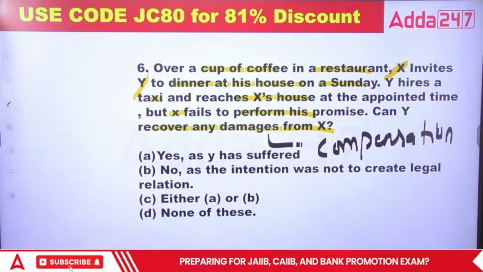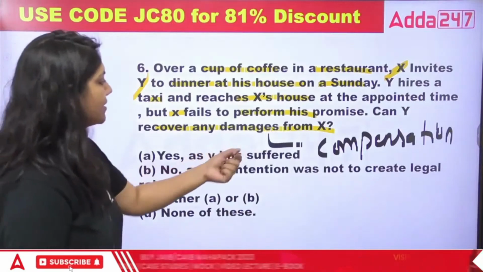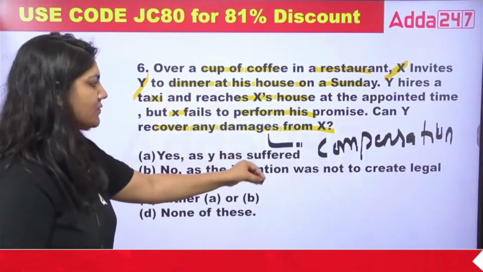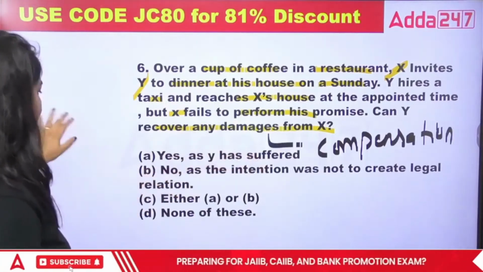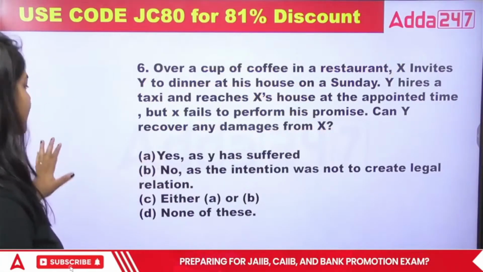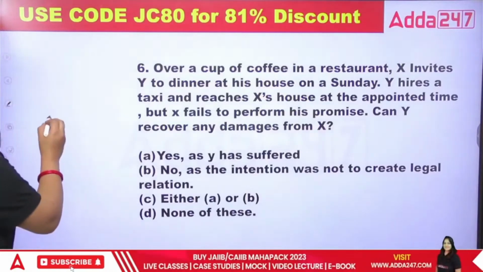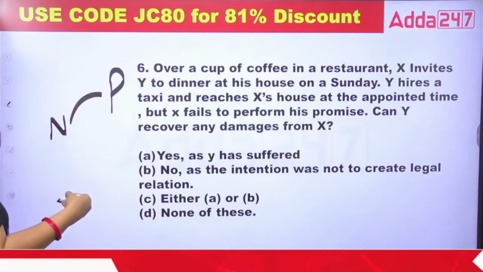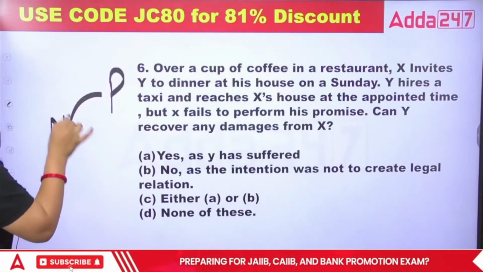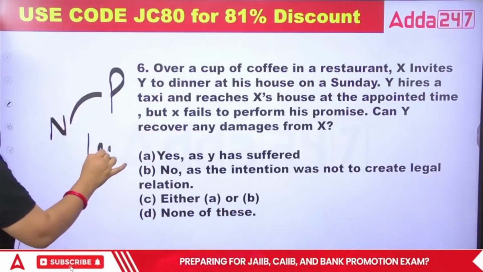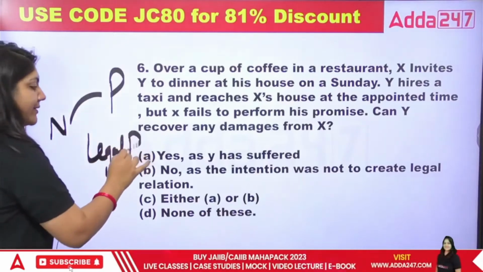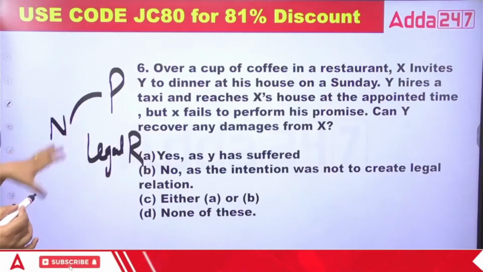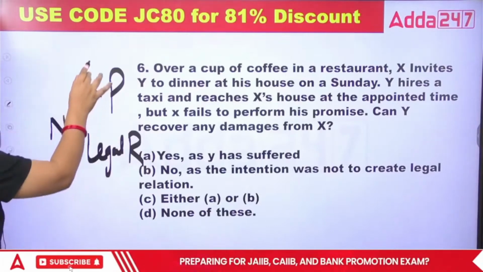Yes class. Yes, as Y has suffered, so Y can recover. No, as the intention was not to create a legal relation. Or either A and B, none of these. See class, suppose Nikita ma'am invites Prabhakar sir to come to my house for tea. This doesn't mean that we want to create a legal relationship between us, because this is not the way to create one.